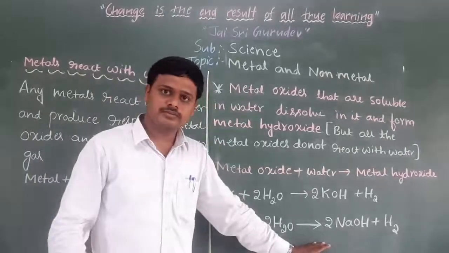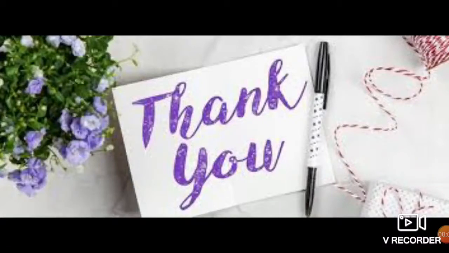Understood now? Dear students, in this class we have discussed metals reacting with air, producing metal oxides as well as amphoteric oxides, and metals reacting with water, producing the respective metal oxides along with hydrogen gas. Some metals that react with water or dissolve in water produce metal hydroxides. These are the concepts we have discussed along with a few examples. I hope you understand.